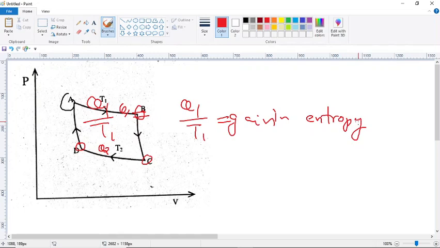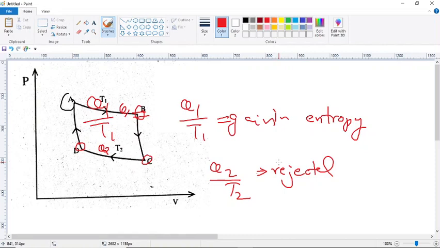Then along the CD isotherm at temperature T2, Q2 is the heat lost to the sink. So in the isothermal compression, we can write Q2 by T2, the heat rejected, or loss of entropy.